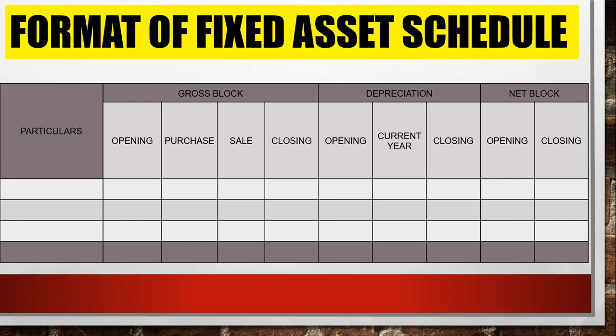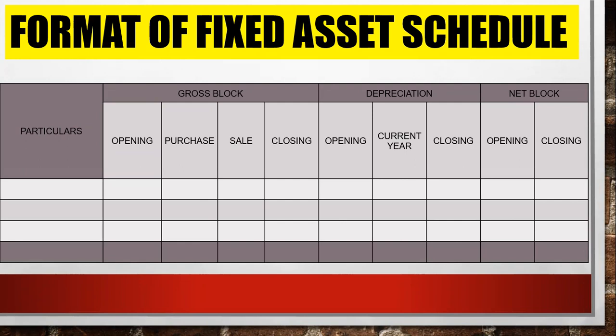So here, in the opening column, you write the opening balance of your asset. For example, say I have taken plant and machinery. In particulars, I have written plant and machinery. So in gross block opening, I have to write the cost at which I purchased it. What is the opening balance?